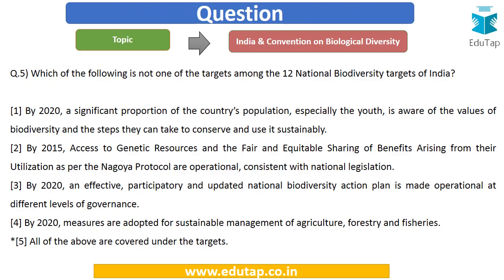So guys, this is about the 12 national biodiversity targets of India. Now they are very simple and very general points, and it's very difficult to cram all of these, and we can just try to remember the key points, the key words out of these, and we can remember that most of the targets have to be achieved by 2020, but still there's a target which is to be achieved by 2015 also. So we can remember all these provisions, and for this particular question, the answer is going to be option number 5, which says all of the above are correct.